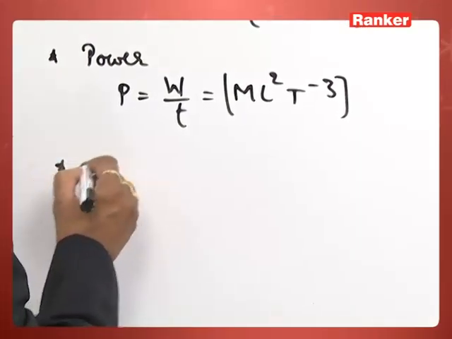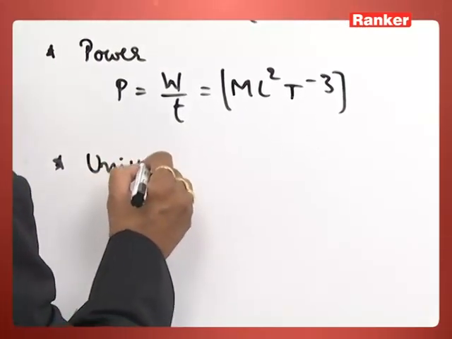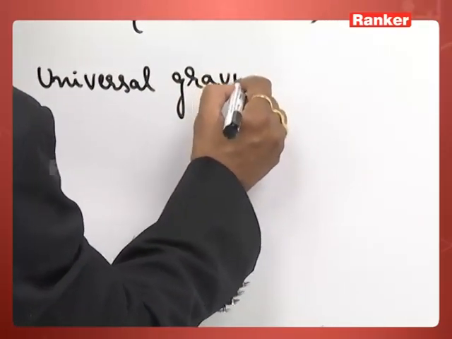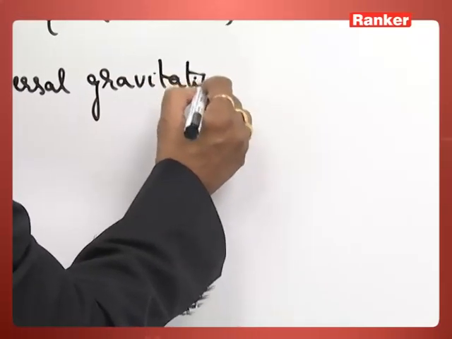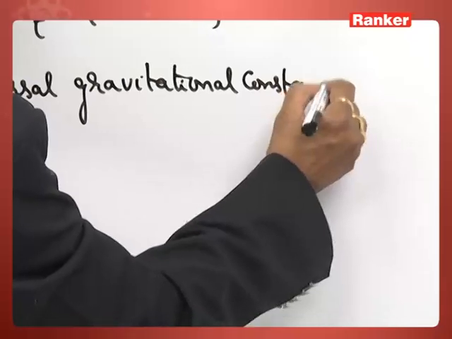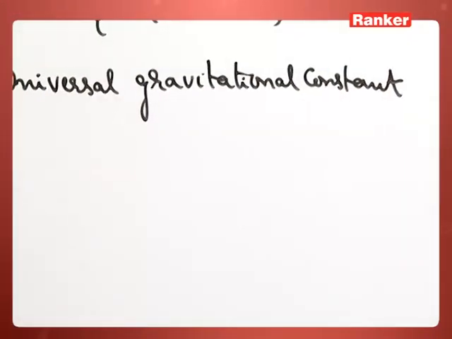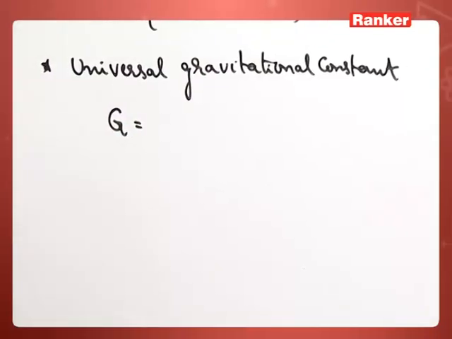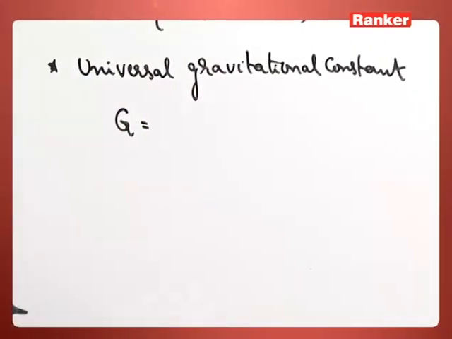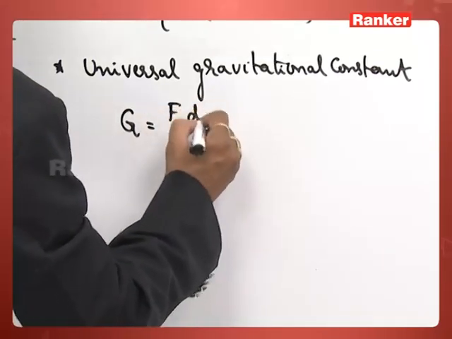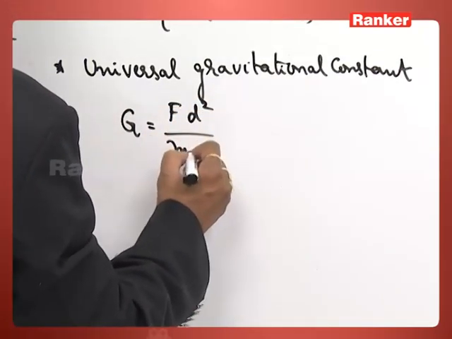Similarly, one more, let us take the universal gravitational constant, which we represent by capital G. What is the formula generally? F d square by m1 m2.